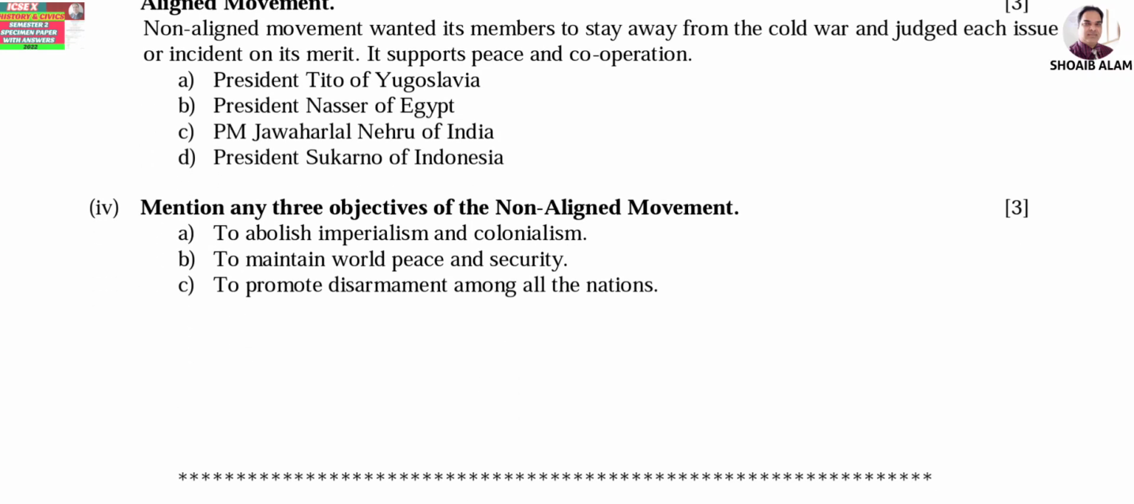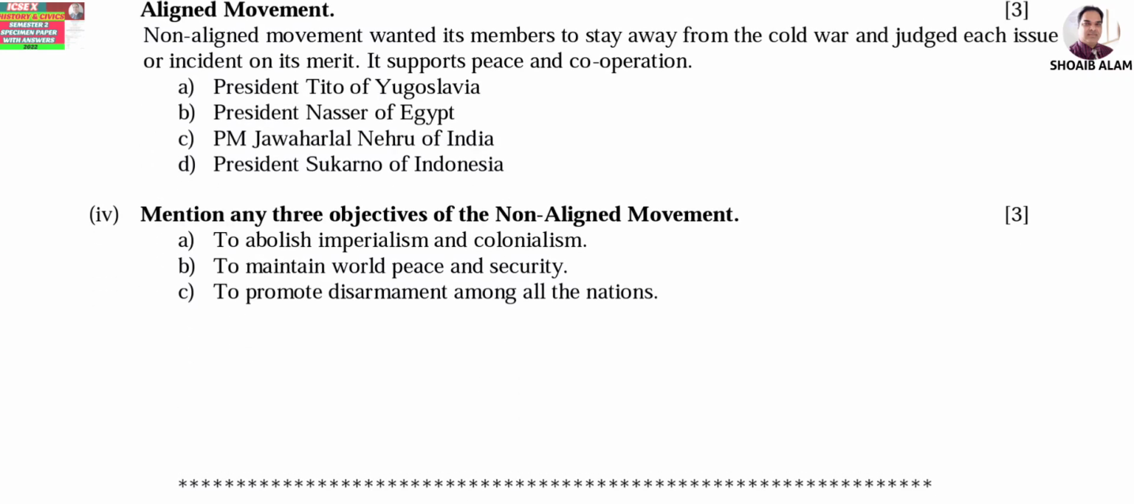And the last one is, mention any three objectives of non-aligned movement. The three objectives of non-aligned movement are, A, to abolish imperialism and colonialism, B, to maintain world peace and security, and the third one is to promote disarmament among all nations.